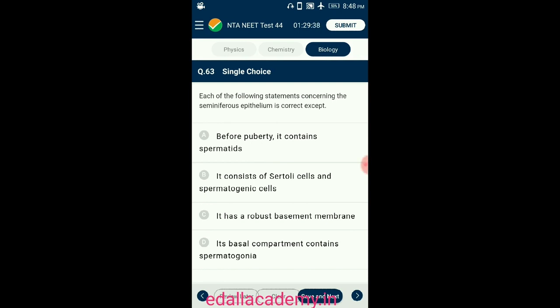The differentiation of spermatogonia into spermatids does not begin until puberty. Thus, the seminiferous epithelium does not contain spermatids prior to puberty. Like all epithelial layers, the basal surface of the seminiferous epithelium is bounded by the basement membrane. So the answer for this question is option A. Before puberty, it contains spermatids.